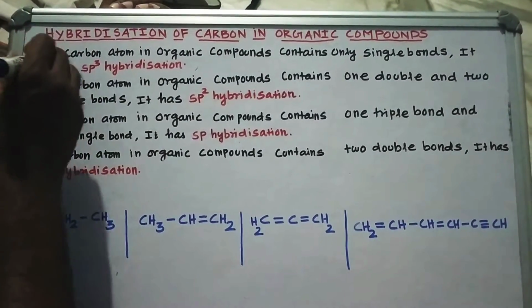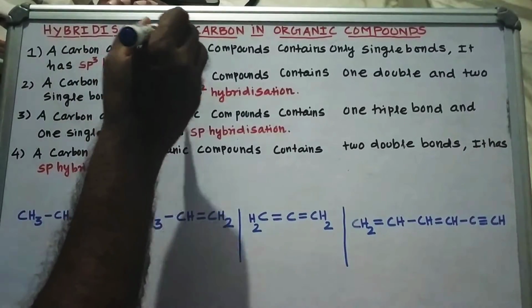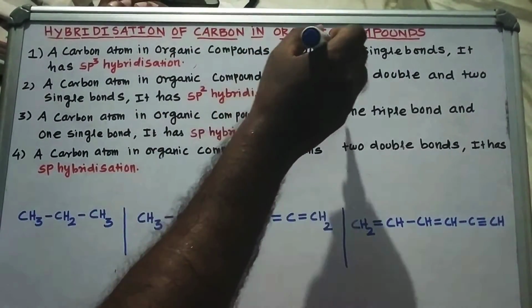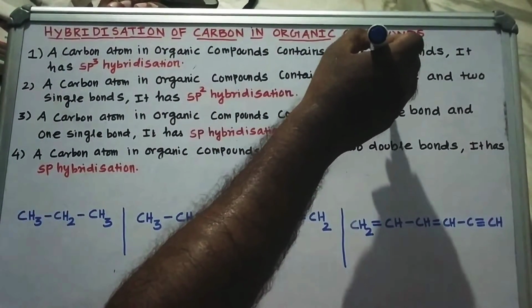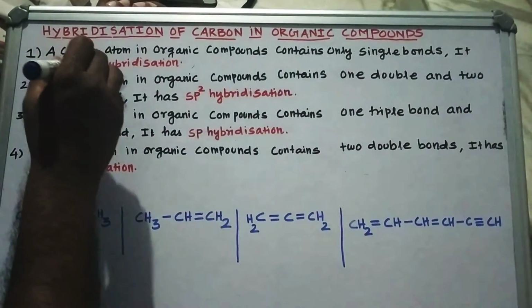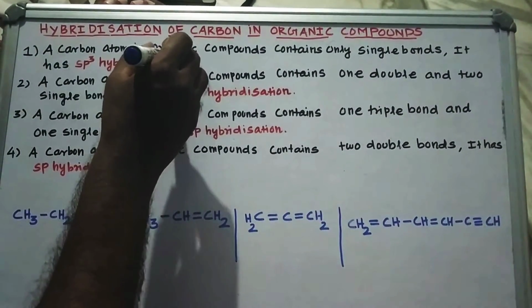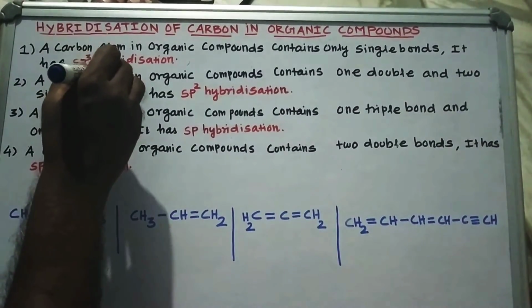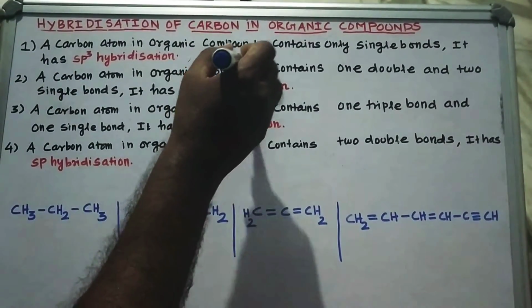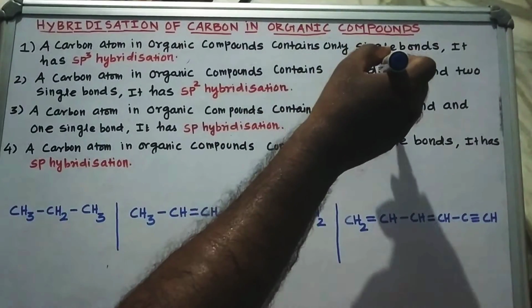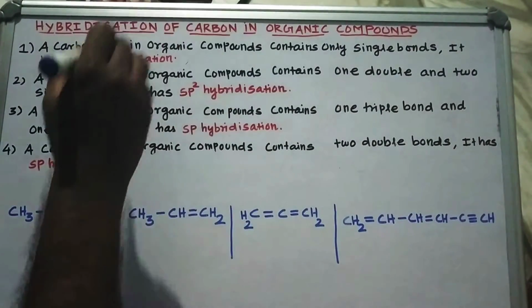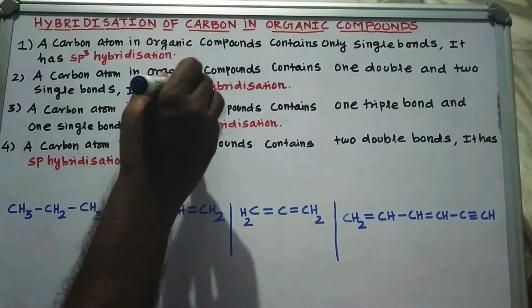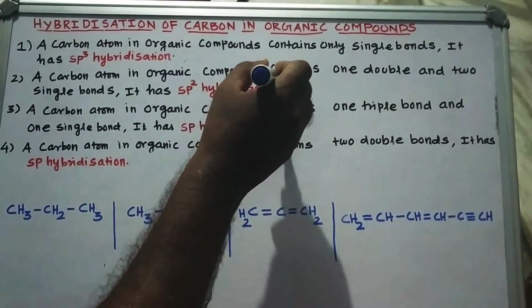First of all, rule number 1: a carbon atom in organic compounds that contains only single bonds, meaning 4 single bonds, has sp3 hybridization. Rule 2: a carbon atom in organic compounds that contains one double bond and 2 single bonds has sp2 hybridization.